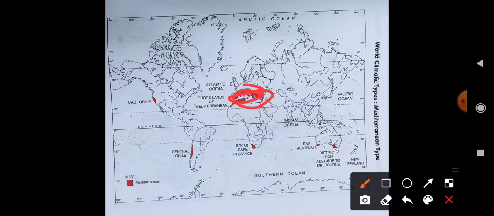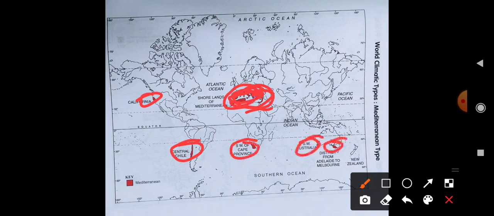Near the border of this Mediterranean Sea there is a Mediterranean type of climate, and also some parts elsewhere, just like here in California, central Chile, southwest of the Cape provinces, southwest Australia, the districts of Adelaide and Melbourne. Basically it is in this part.